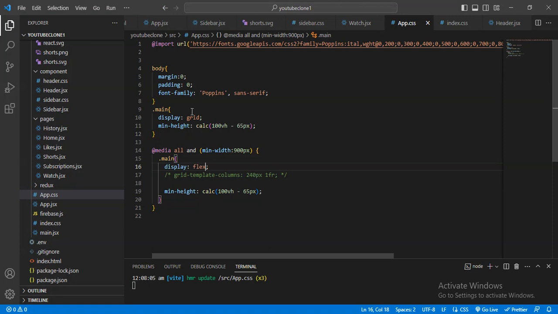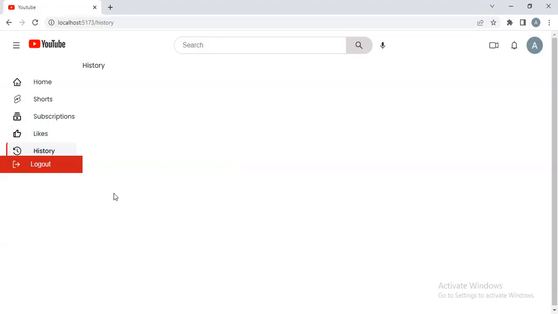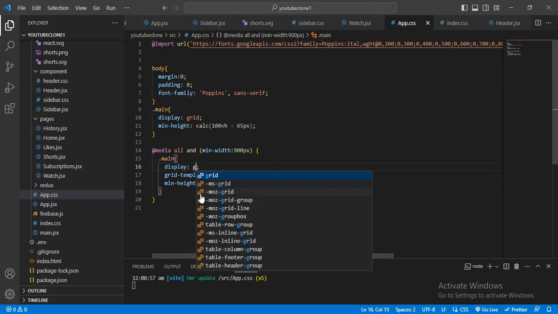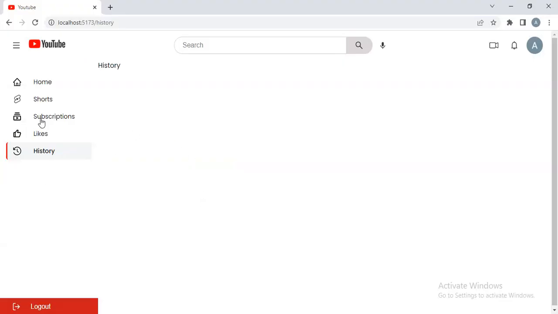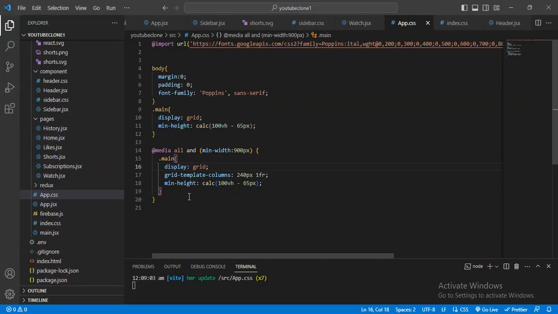Let me check in the height section. Here I want to manipulate this value, because I want to collapse it. Instead of that, I will give the grid here, and then it will be okay, and this value will collapse.